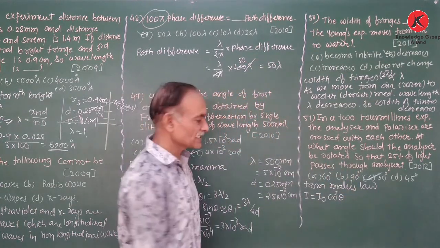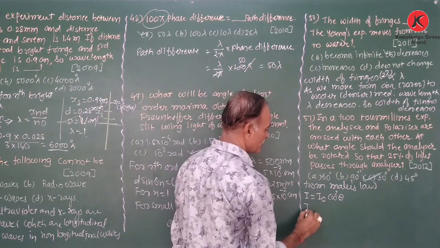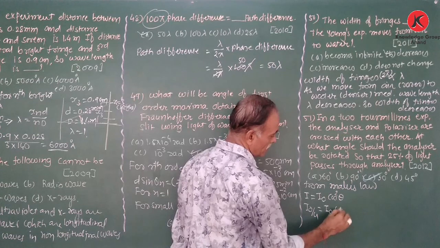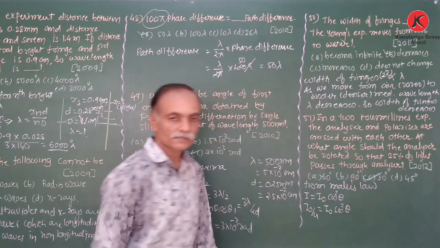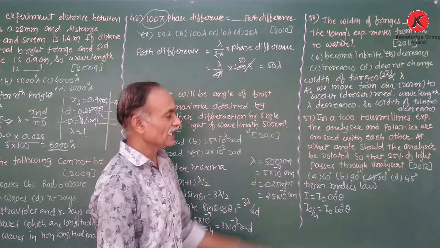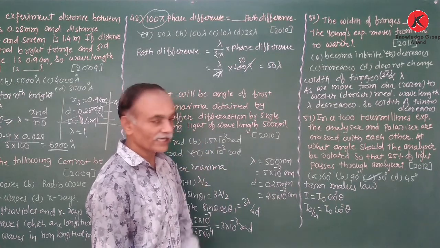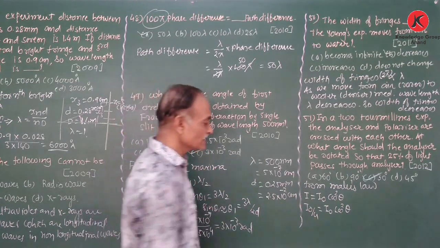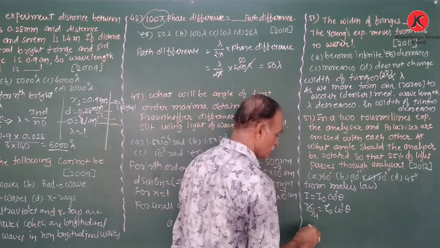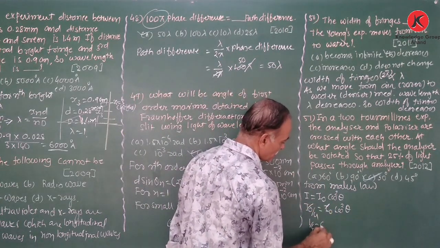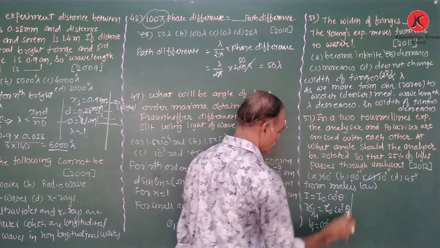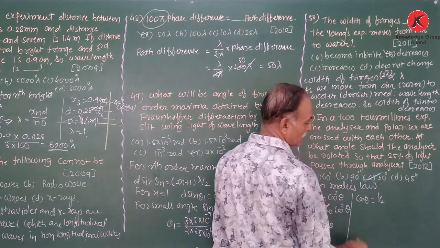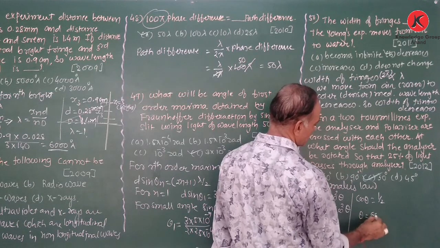Now, the emerging light has an intensity of 25%, therefore I is I0 by 4, so I0 by 4 is equal to I0 cos square theta, therefore 1 by 4 is equal to cos square theta. Therefore cos theta is equal to 1 by 2, therefore theta is equal to 60 degrees.